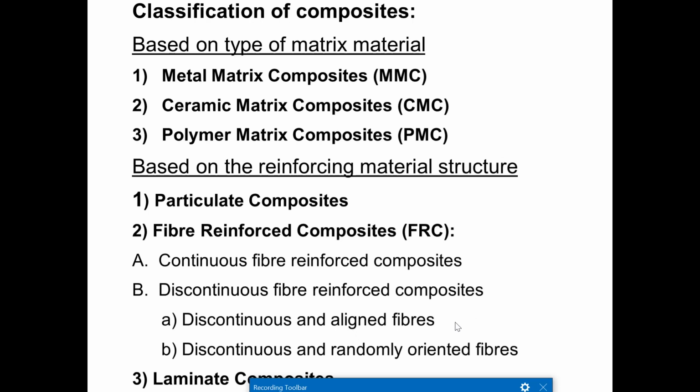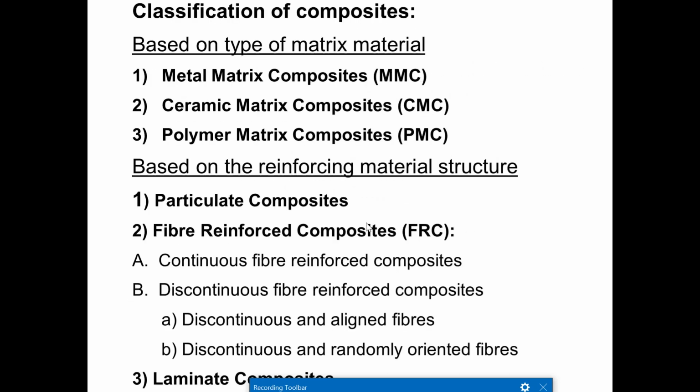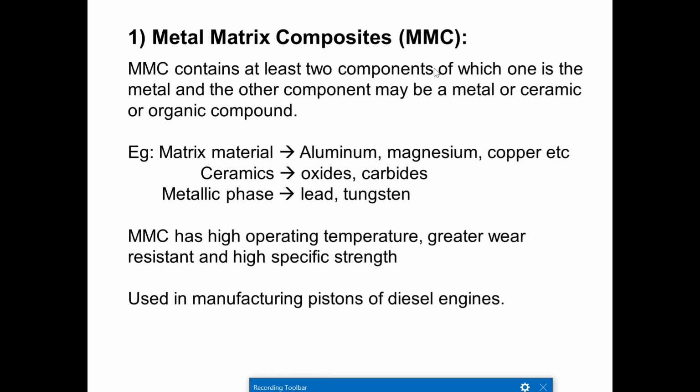Discontinuous fibers are again classified into two categories: discontinuous fibers with aligned fibers, that is, short fibers that we align carefully, and discontinuous with randomly oriented fibers, which are short fibers but not arranged in a correct manner. And the next one is the laminate composite, that is layer by layer like a bread and jam arrangement. We are going to arrange the composite materials that way. So that is a laminate composite.